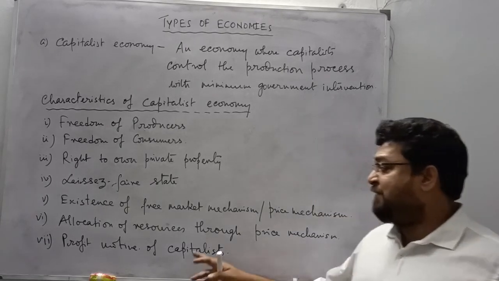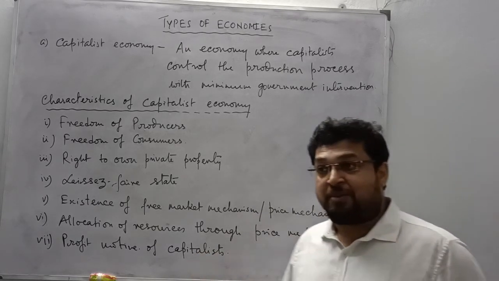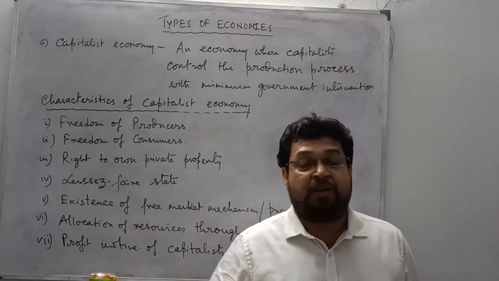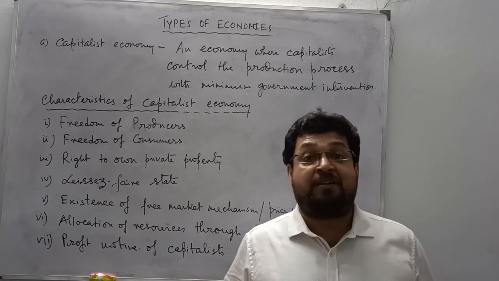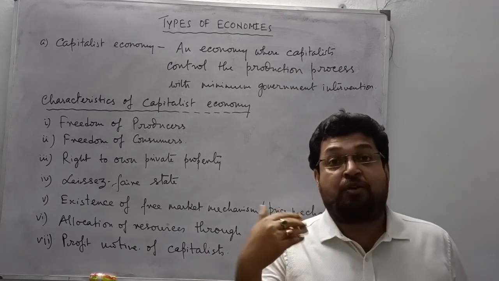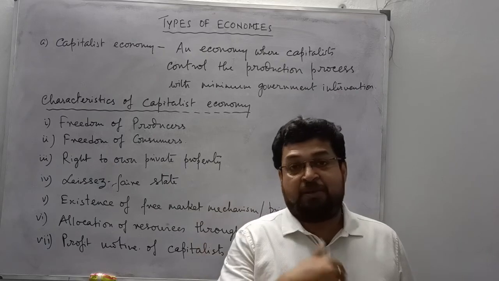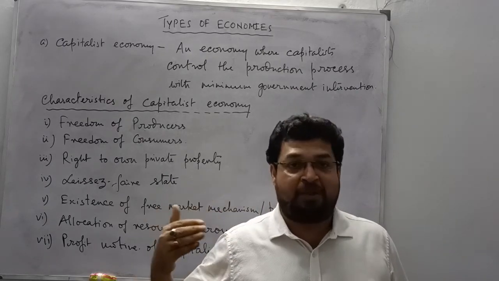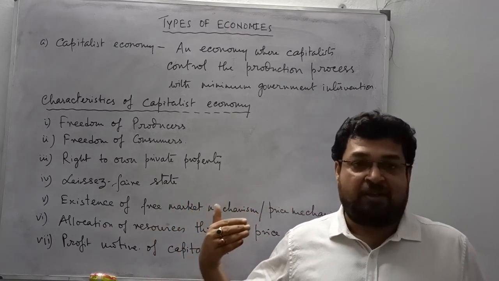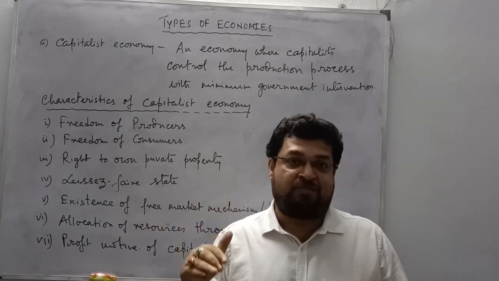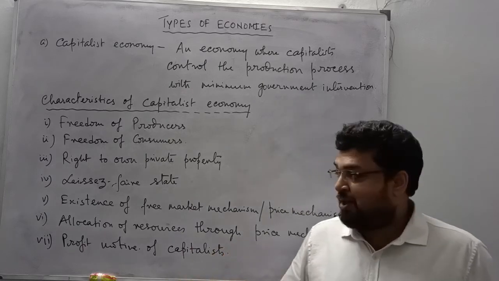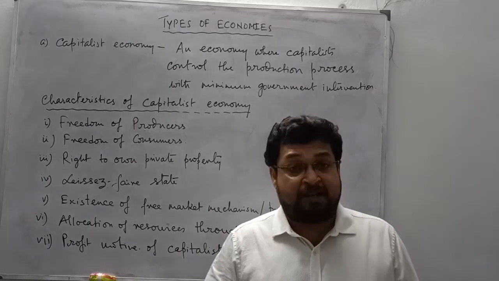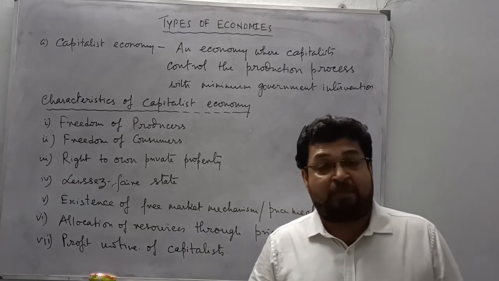Then you have allocation of resources through price mechanism. Now there are different resources for production. You talk about labor. Labor is also a market where bargaining takes place according to the wage rate, the supply of labor and the demand for labor. As you progress with your studies in economics, you will come to know all the details. Now allocation of resources: the labor market, the capital market where you have the raw materials.